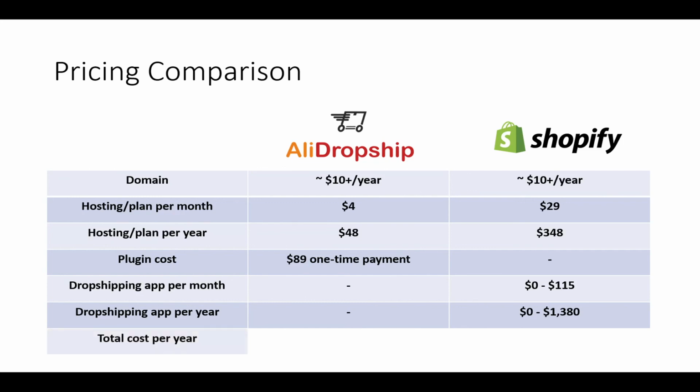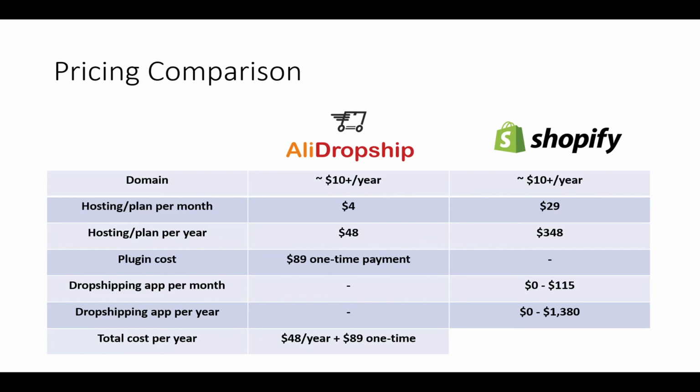And then the total cost per year, this is the minimum total cost per year: you have that $48 per year with AliDropship plus the $89 one-time fee. This does not take into account your domain, but the domain is going to be the same across the board, whether you're on AliDropship or Shopify. You're going to have to pay for the domain either way, so they basically come out to exactly the same.